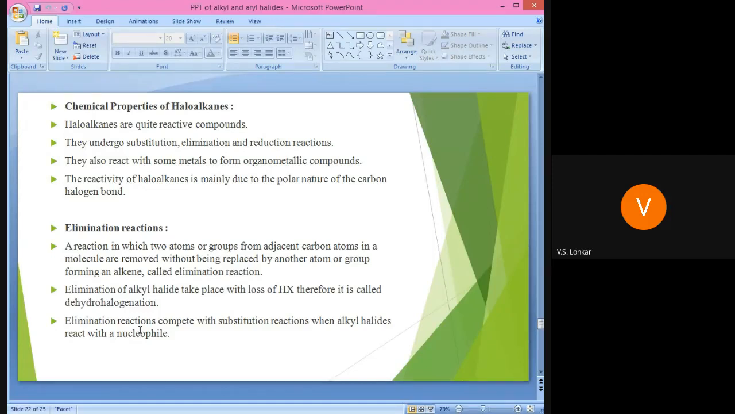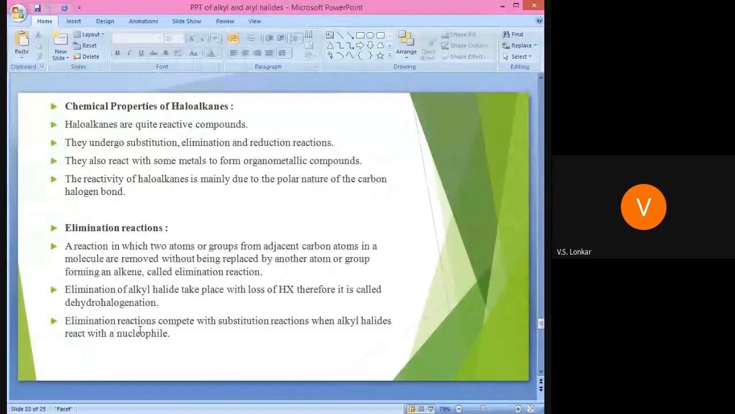These elimination reactions compete with the substitution reactions when alkyl halides react with a nucleophile. If the alkyl halide reacts with a nucleophile, it shows nucleophilic substitution reaction. If the alkyl halide reacts with a base, it undergoes elimination reaction, because the base abstracts the proton from the alkyl halide, that proton gets eliminated, the halide also gets eliminated, and an alkene is formed.